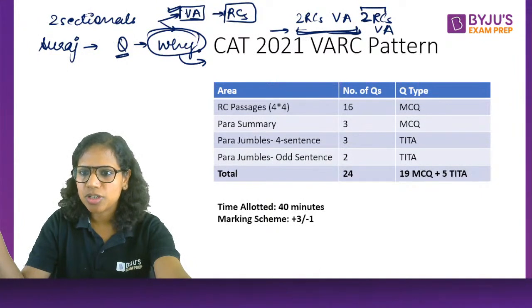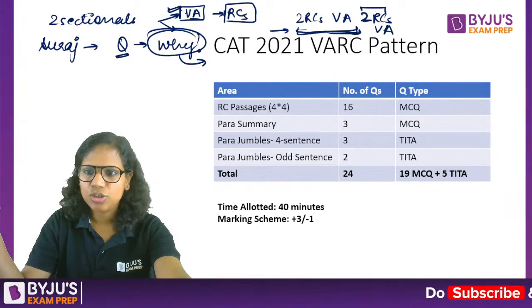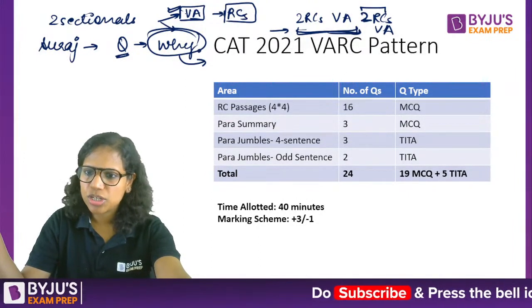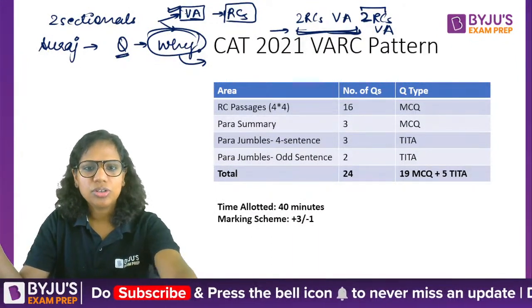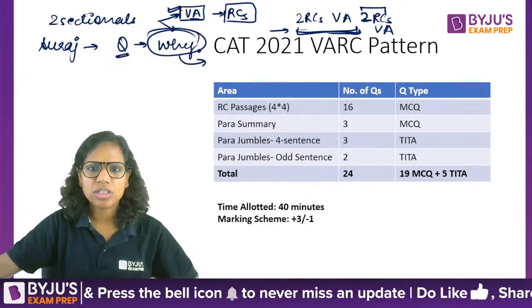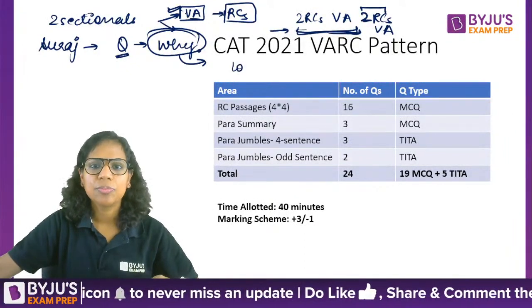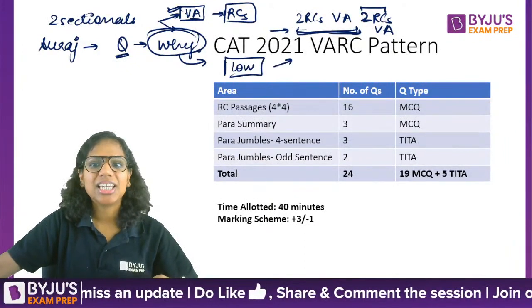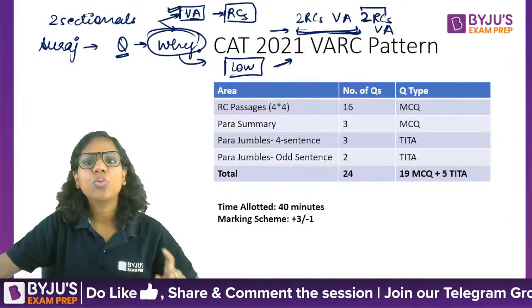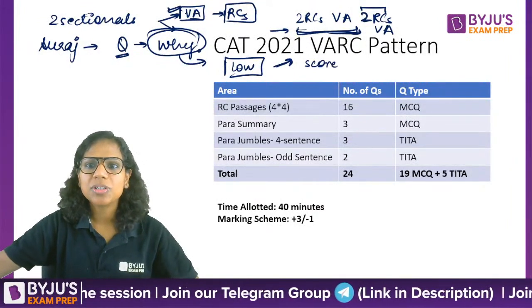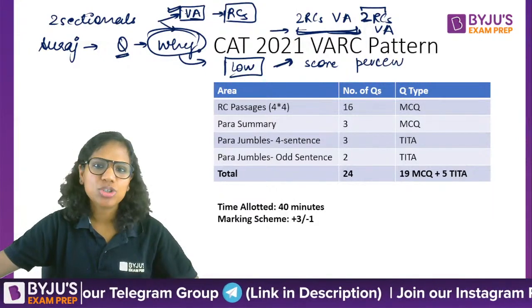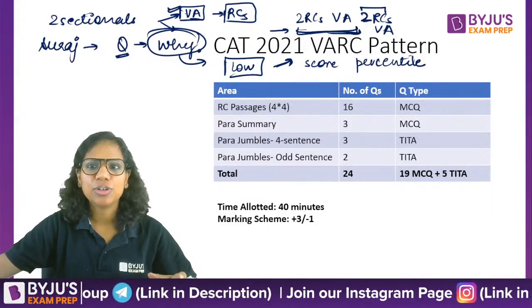Then my score keeps fluctuating, especially when it comes to RC and verbal, and the other way around. But I still solve 2 RCs every day. Will I improve? Yes, yes. So Divya, you know what you can keep in mind. For instance, in the mock in which you scored low, just dissect it like anything. Drill down and see why it happened. Was it genuinely difficult? See, focus on your percentile. Scores fluctuate depending on the difficulty level of the mock.